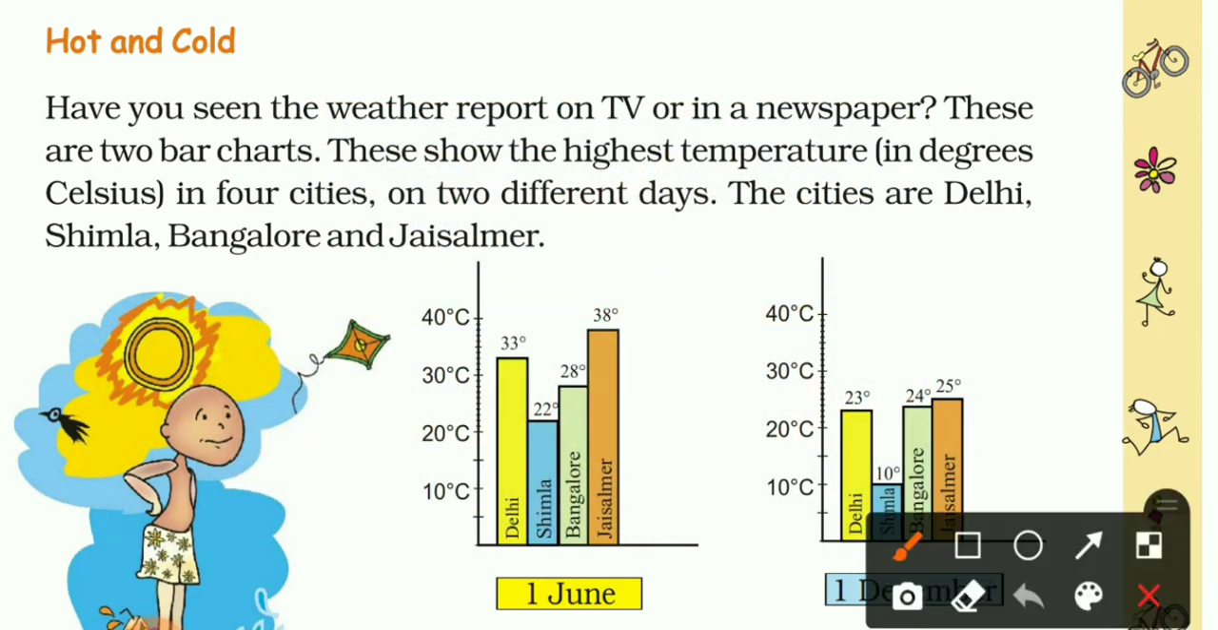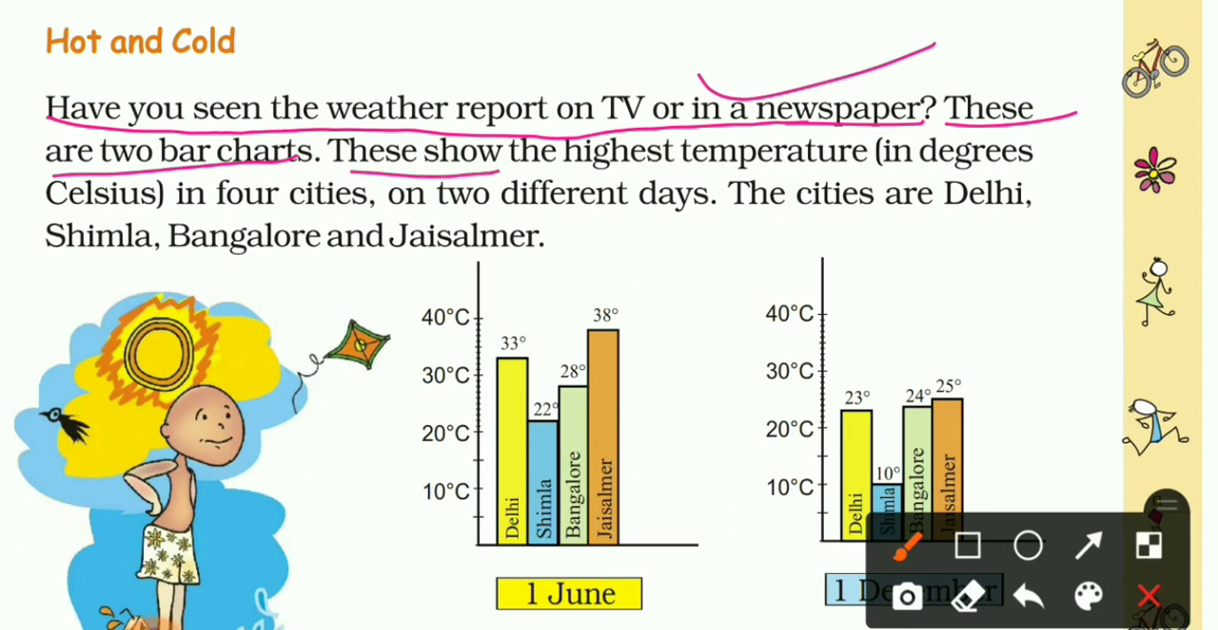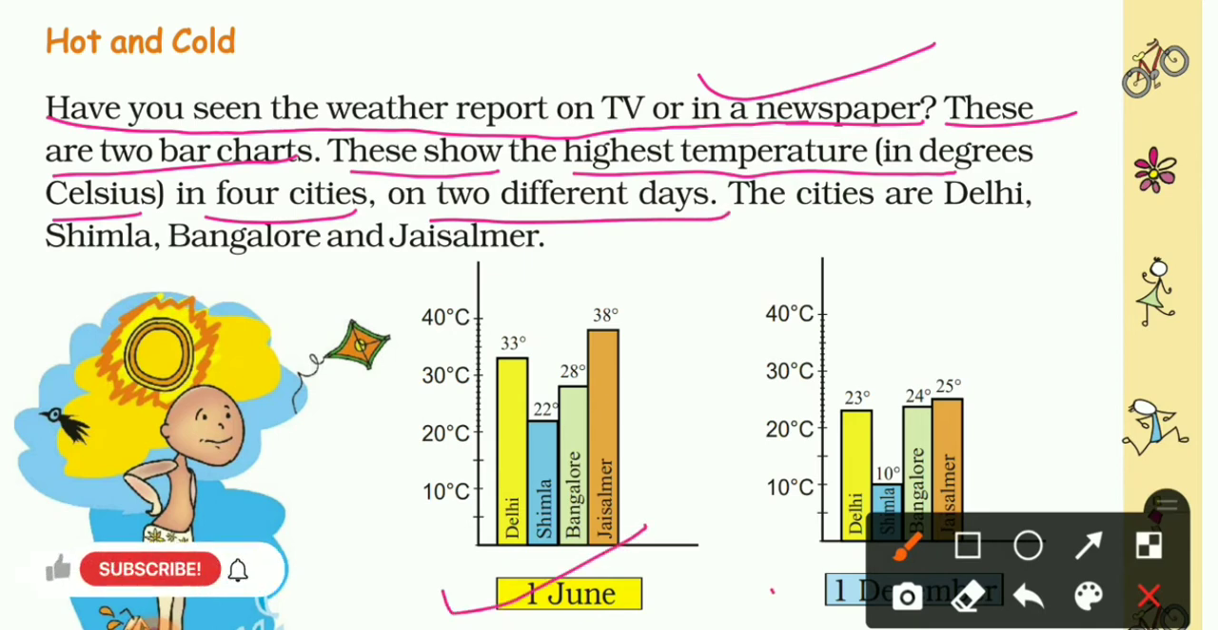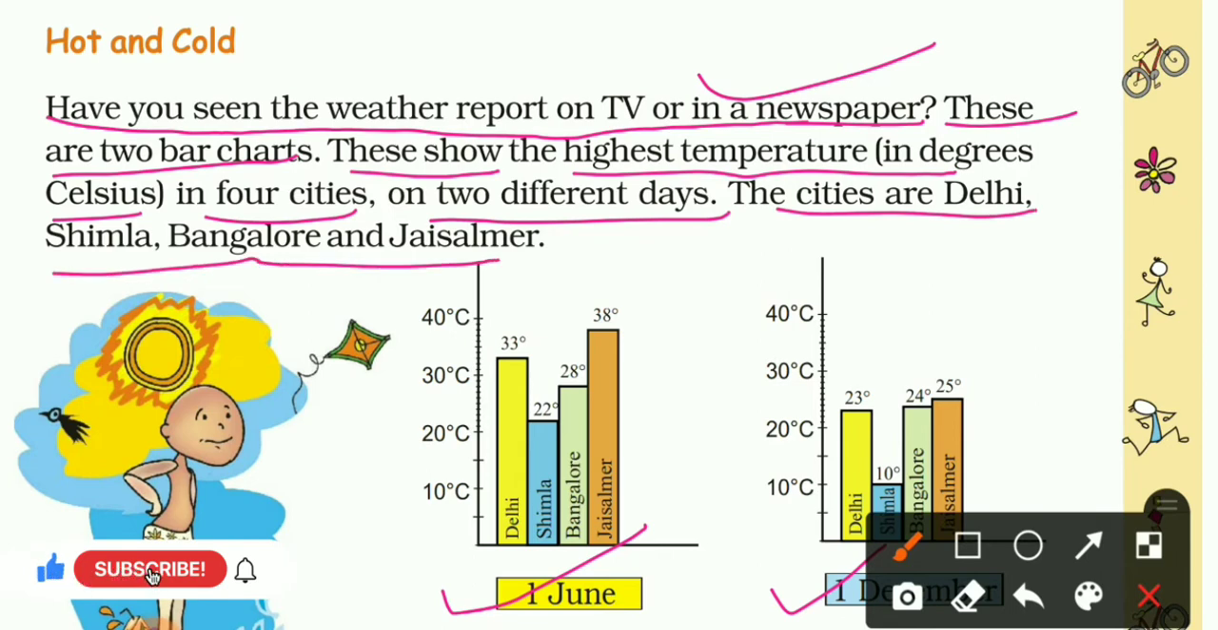So let's start it. Have you seen the weather report on TV or in a newspaper? Yes, we have seen that. These are two bar charts. These show the highest temperature in degrees Celsius in 4 cities on 2 different days. First is 1st June and second is 1st December. The cities are Delhi, Shimla, Bangalore and Jaisalmer.